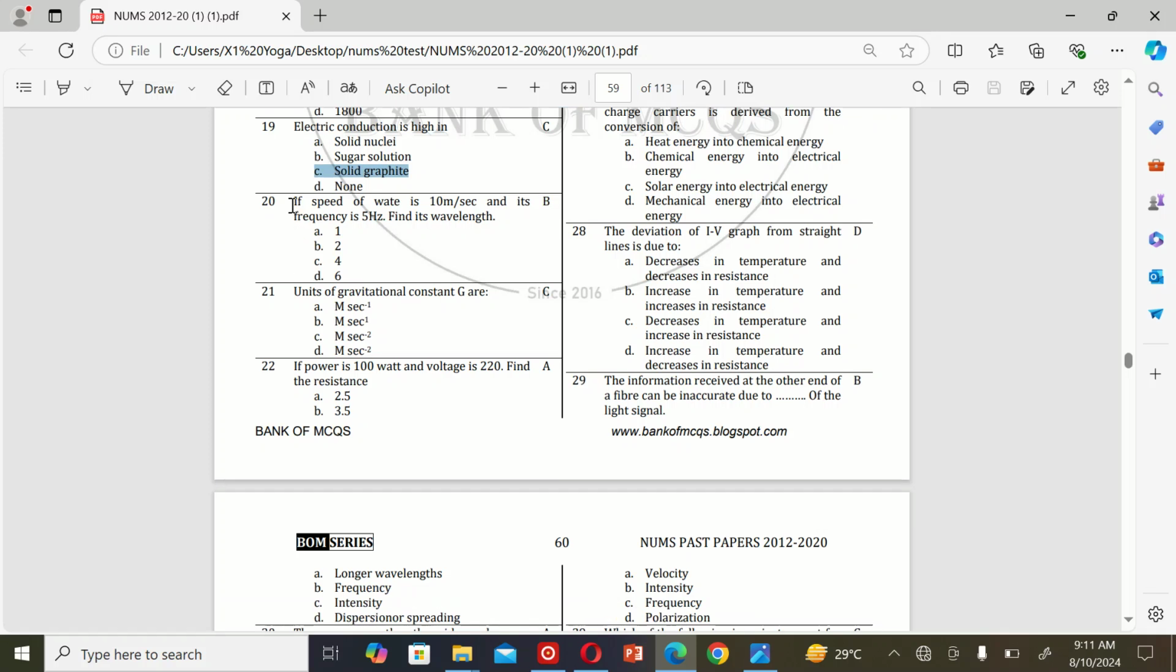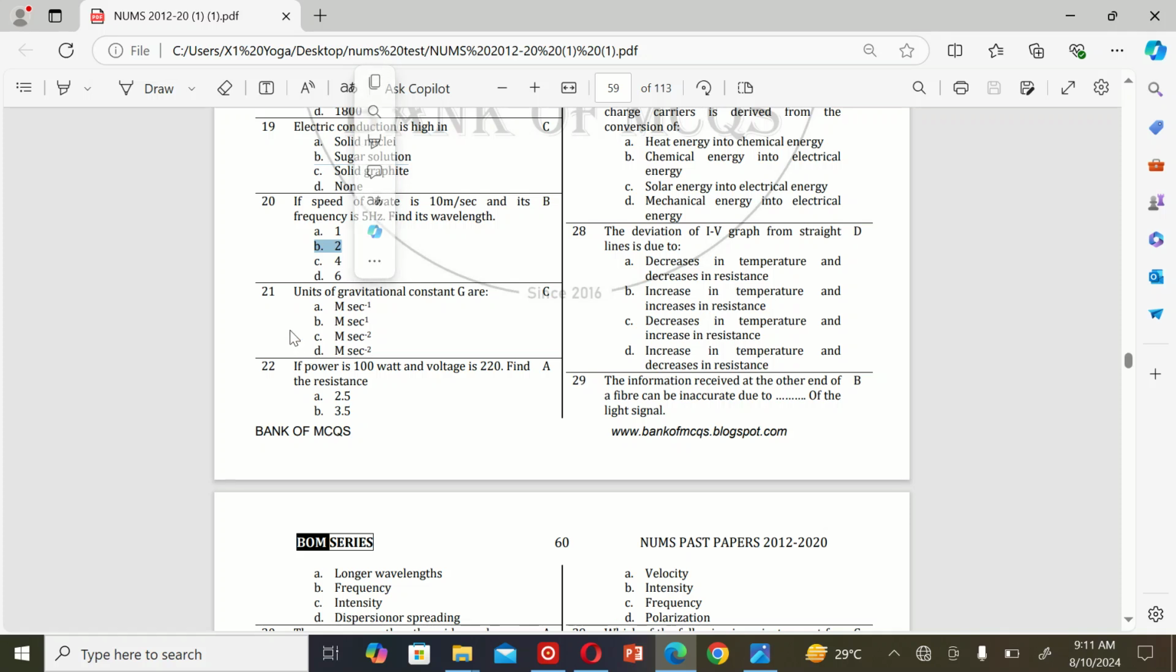The next MCQ is: if the speed of light is 10 meters per second and its frequency is 5 Hz, find its wavelength. A, 1, B, 2, C, 4, D, 6. So the correct option is B, 2.